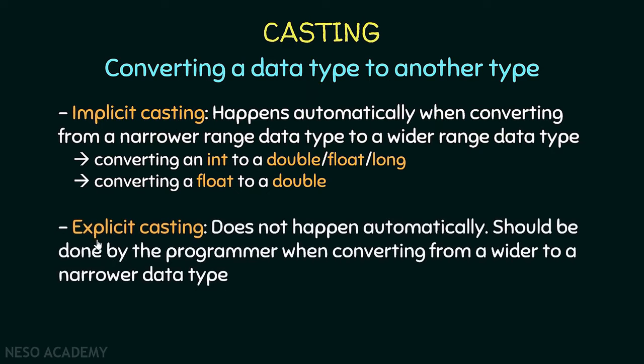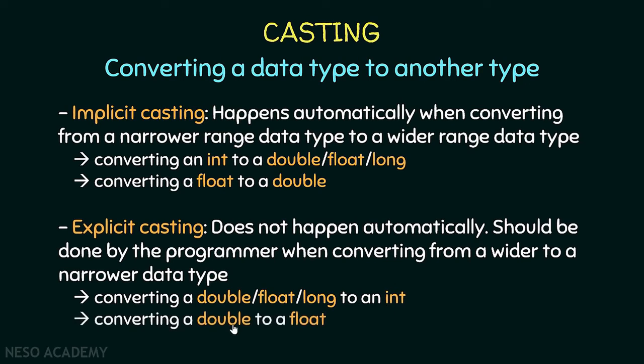Now let's talk about explicit casting. This type of casting doesn't happen automatically. It should be done by the programmer when converting from a wider range to a narrower range data type. So for example, if you want to convert from a double or a float or a long to an integer, then implicit casting cannot happen. Because for example, if you want to convert a double to an integer, you might lose some data. In other words, you are going to lose the decimal part of the number. So Java doesn't automatically do the conversion. The programmer should tell Java to convert a double to an integer even if data is going to be lost.